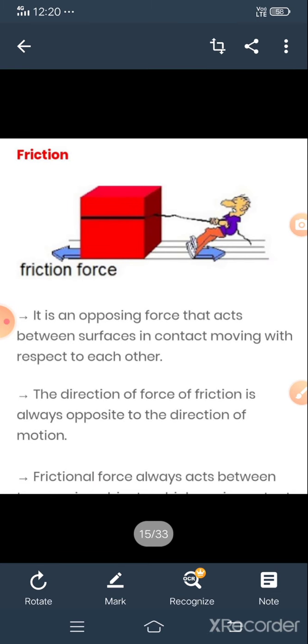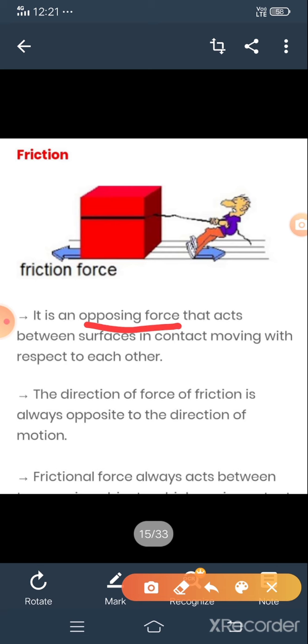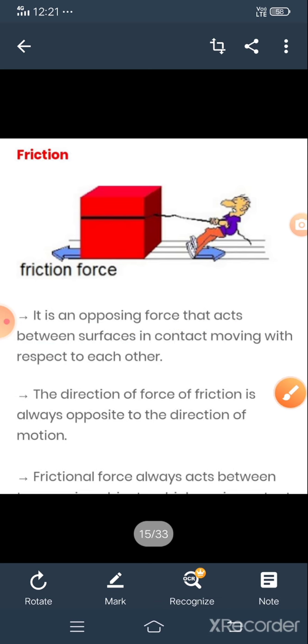Let us move to the next example of contact force, that is friction force. What is the meaning of friction? Friction plays a great role in our life. What is the definition of friction force? It is an opposing force that acts between surfaces in contact moving with respect to each other.